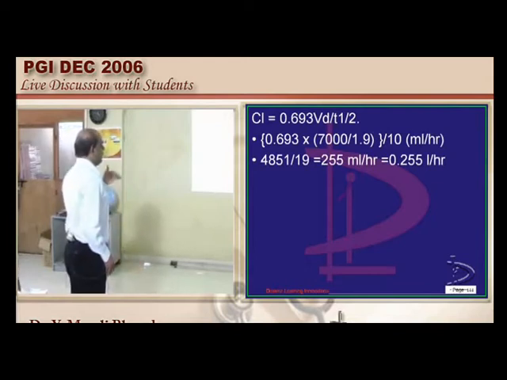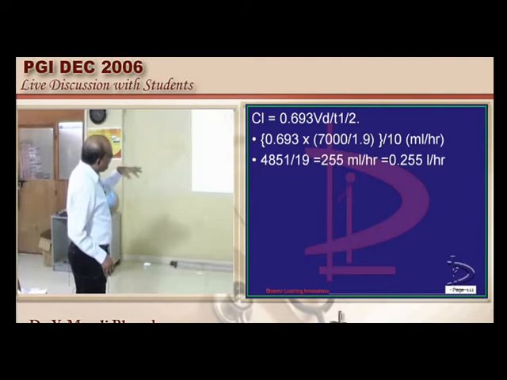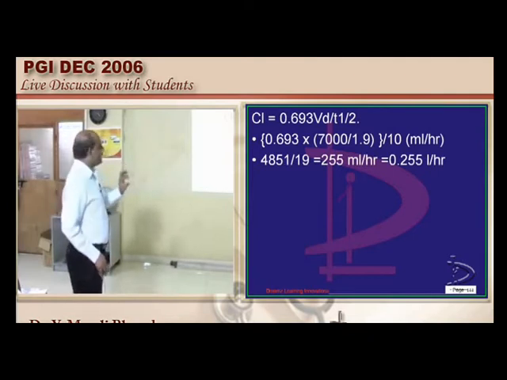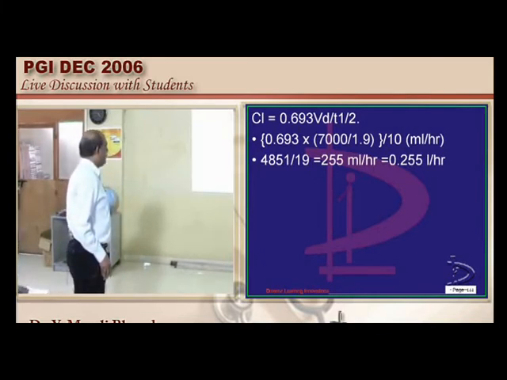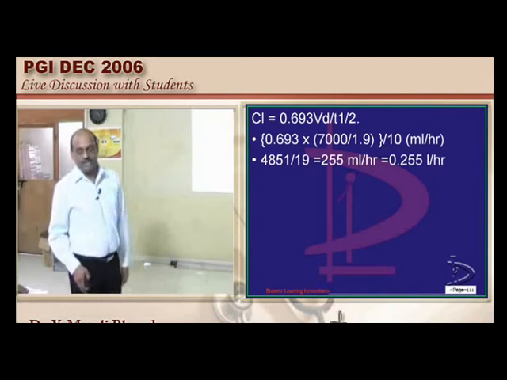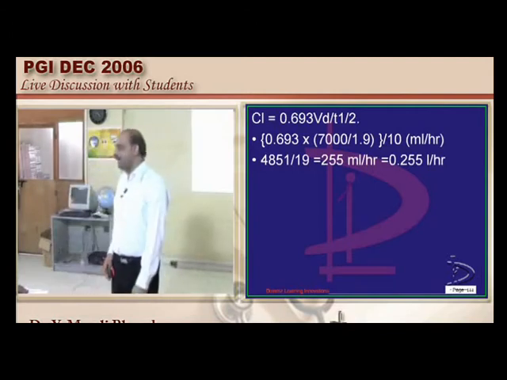So take up the calculation: 4815 divided by 19, that is equal to 255 ml per hour, and that translates into 0.255 liters per hour, and one of the options given was 0.2 liters per hour, which is the closest figure. So that becomes the answer.